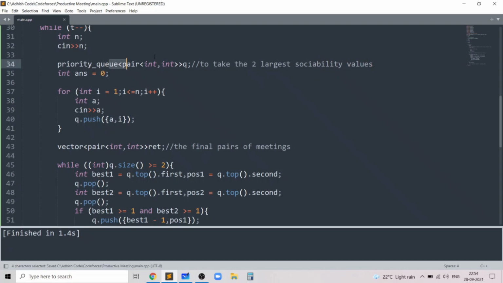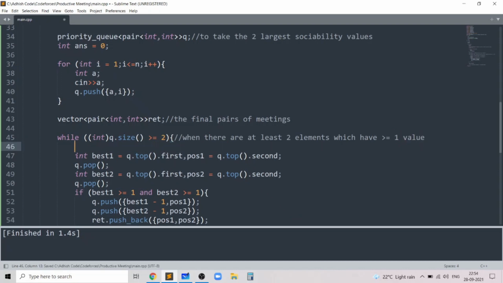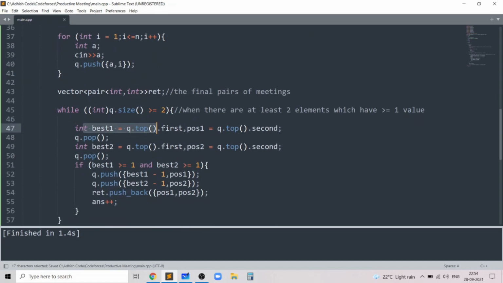That's the function of the priority queue. So while the size of the priority queue is greater than or equal to 2, basically when there are at least two elements which have greater than or equal to 1 sociability value, while that is true, we take the two largest elements.